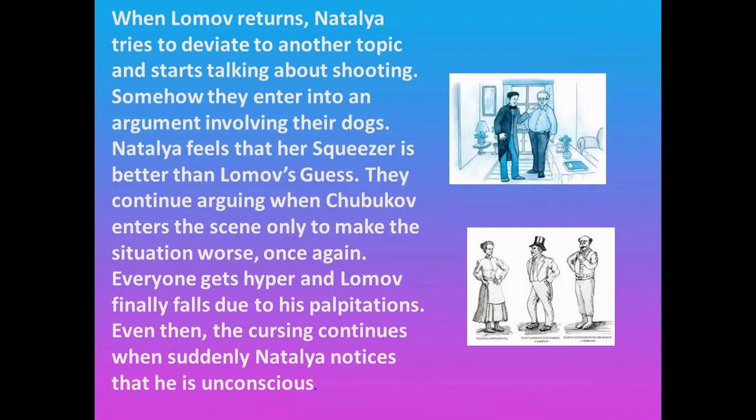And in this state of mind, Lumov starts feeling sick once again, and he says that he's suffering from palpitations, and finally because of his tension he falls down on the floor. He falls unconscious. But even then, Natalia and Chubukov keep on cursing him. When suddenly Natalia notices that her neighbor has fallen sick and perhaps has fallen unconscious, or maybe he might be dead.